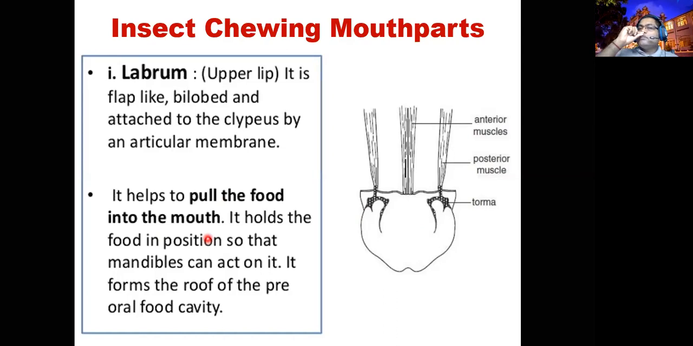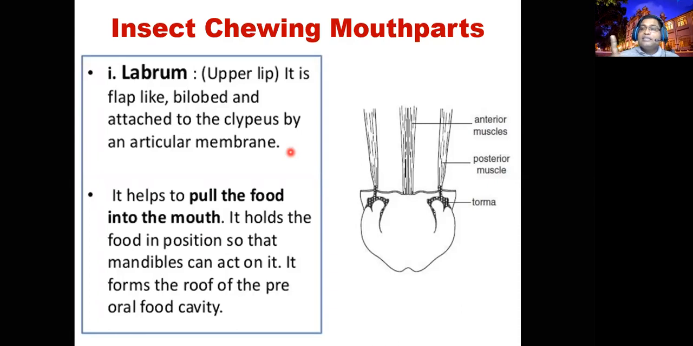Like that, the labrum of the insect helps to hold the food. Where the mandible can cut, normally we call it the roof of the preoral cavity. We call it the labrum. It's the first part, right? So this is what we call the third head appendage.